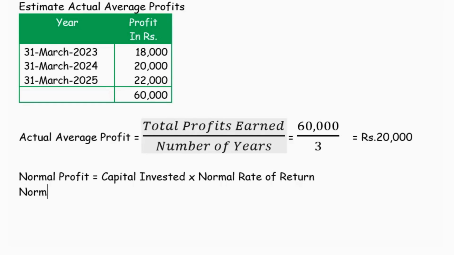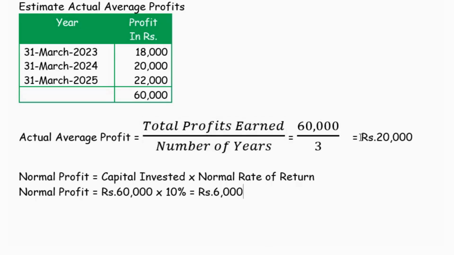The capital invested is given in the question as 60,000 and the normal rate of return is 10%. So it works out to rupees 6,000. This company has invested an amount of 60,000 and they are expecting a return of 10% on the money they have invested, that is rupees 6,000.